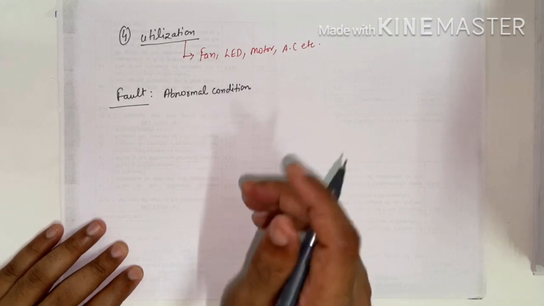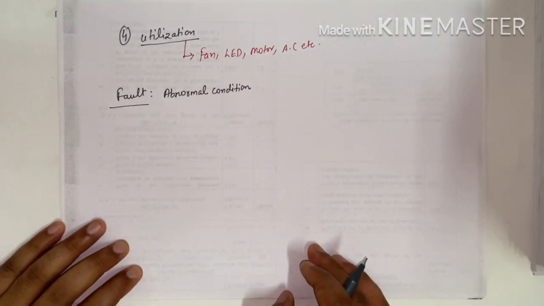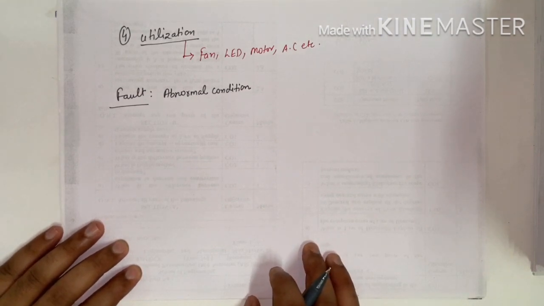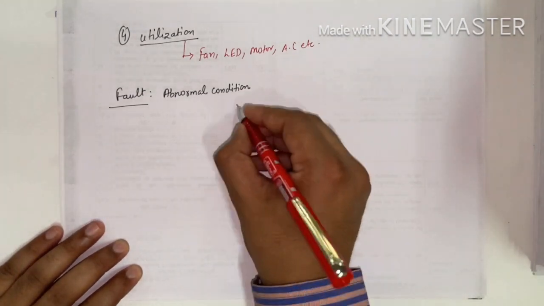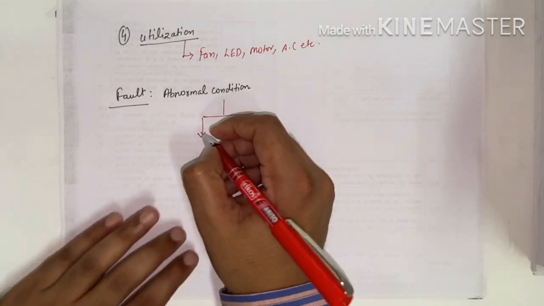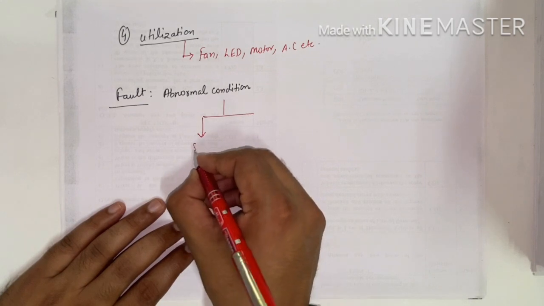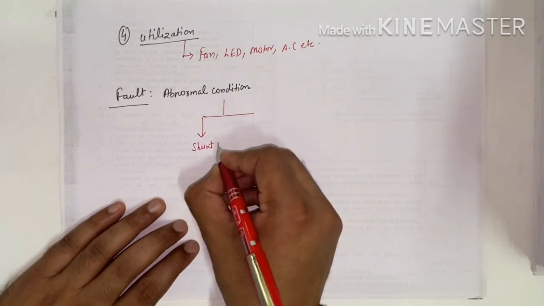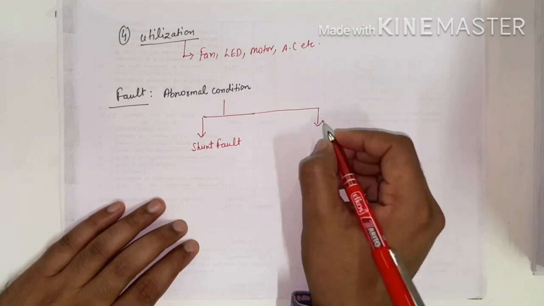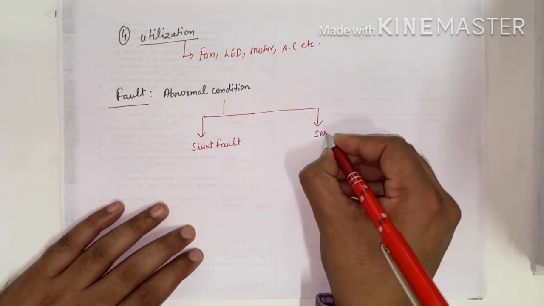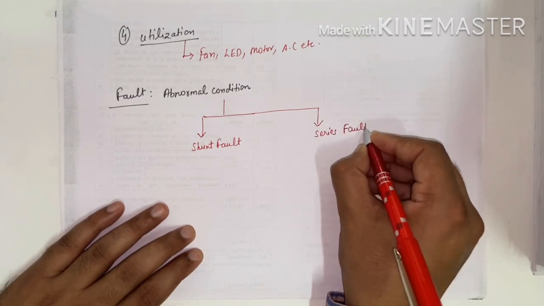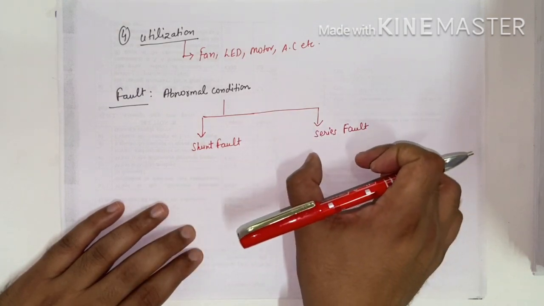Actually, faults are classified into two categories. The first category is shunt fault, and the second category is series fault. These are the broad classification of faults.